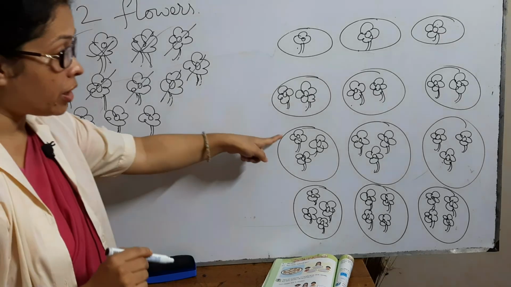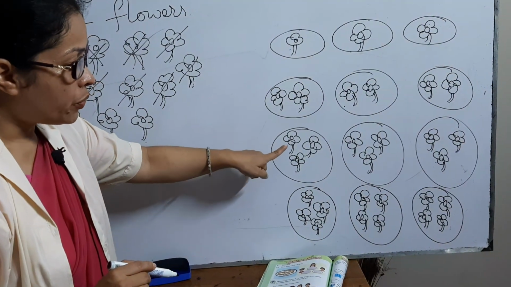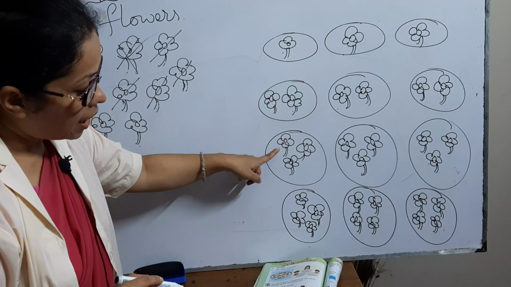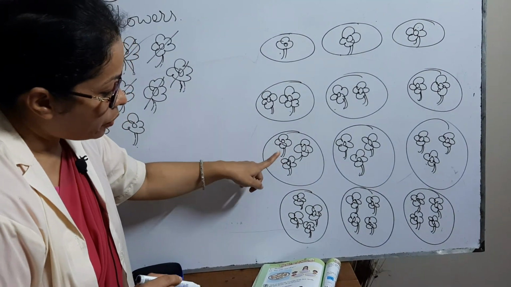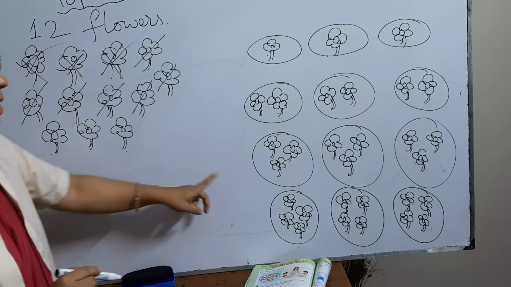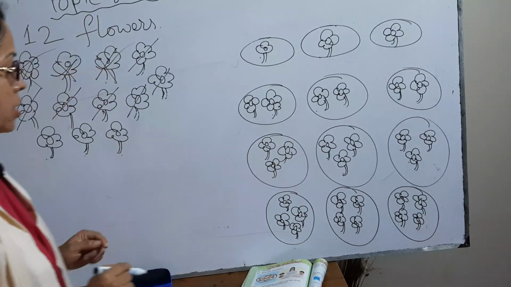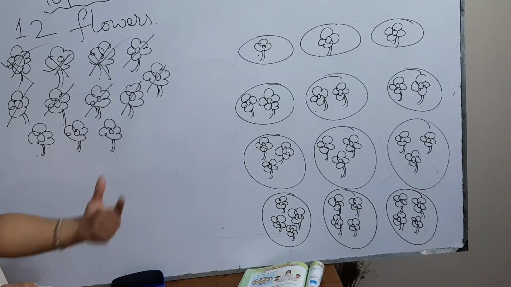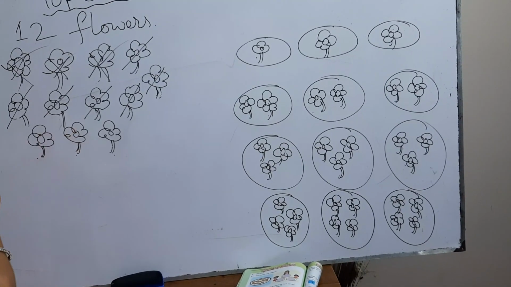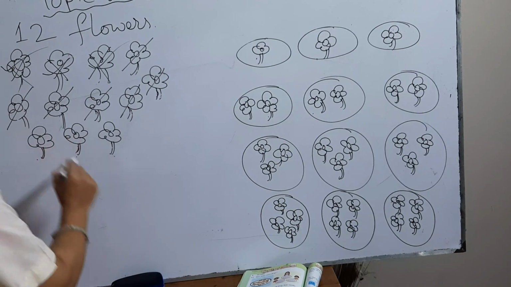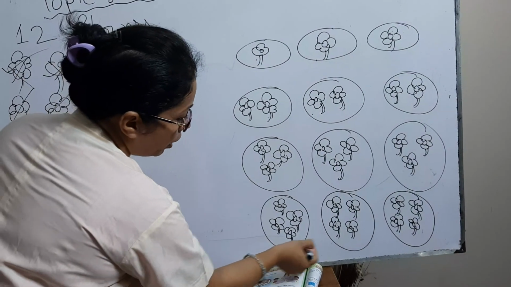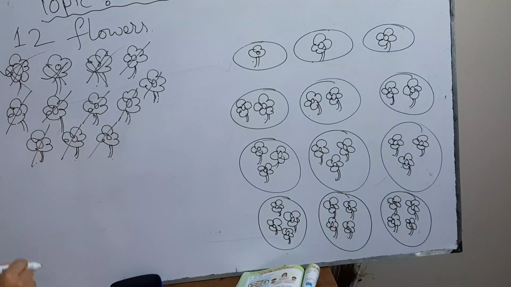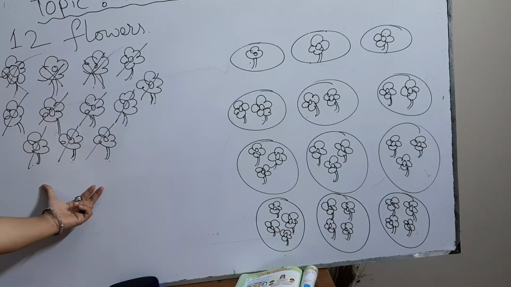Dear students, after giving each plate 3 flowers, we see that each plate has 3 flowers. No, each plate has how many flowers? 3 flowers. So now the last 3 flowers are left. Now let's keep these 3 flowers also. 1, 2, 3. That is, I have given them here again. And after giving the last 3 flowers, we have no flowers left.